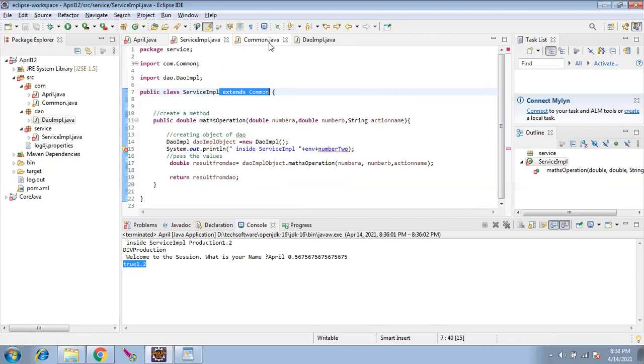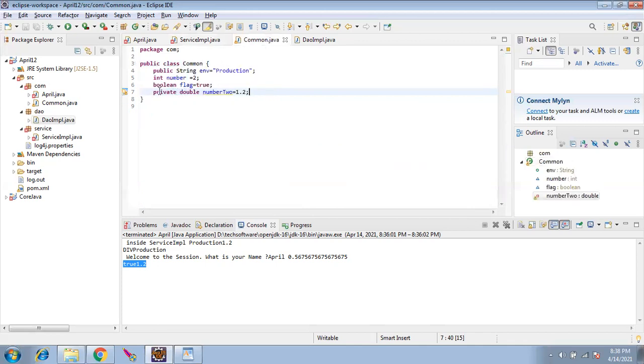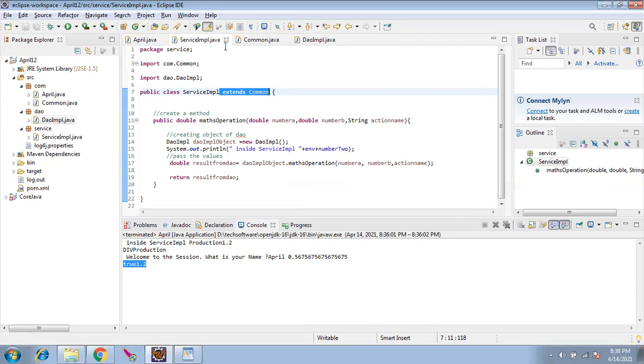That is how you have to understand this. Only if he says it is public, you can access. If he says it is private, it is private. Even if you extend it or not, you cannot access it.